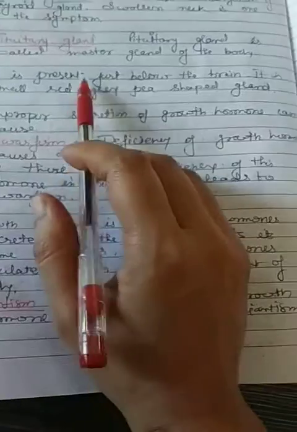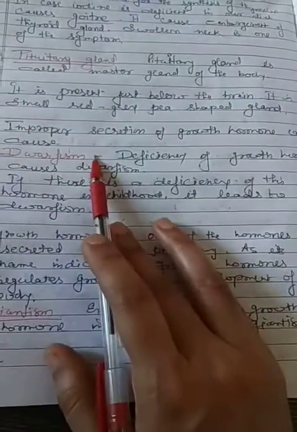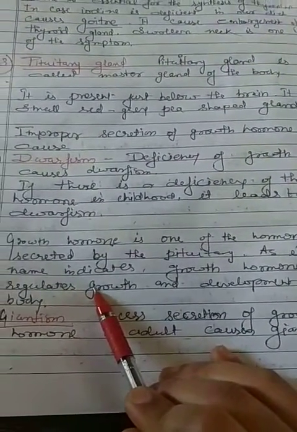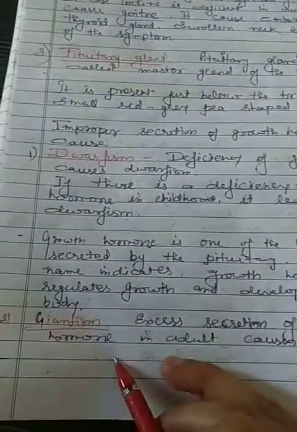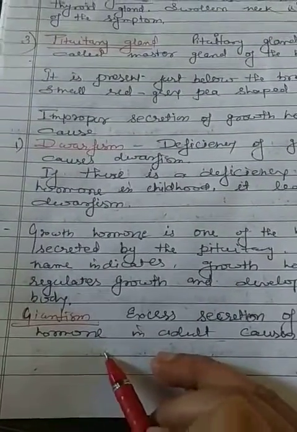Okay, so the pituitary gland secretes growth hormones. Growth hormones are responsible for growth and development of the body. Less secretion of growth hormones causes dwarfism, and the excess amount of secretion of growth hormones causes giantism.